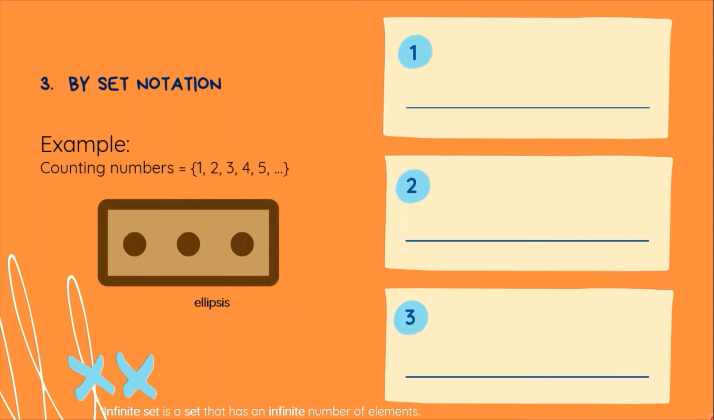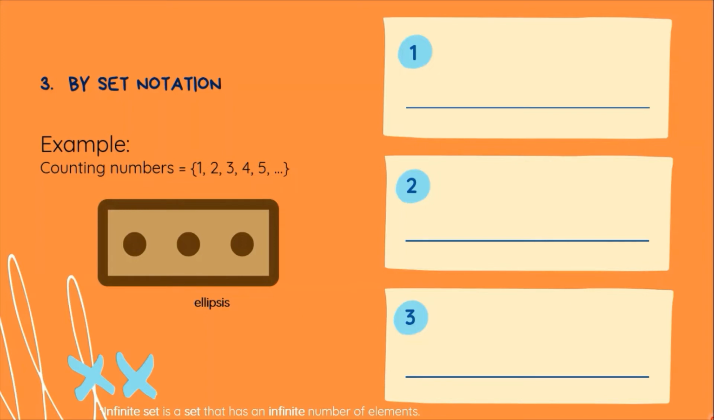Kaya natin ginagamit ang ellipsis to signify that the list goes on, but we're no longer listing them down because if we do, it will be very long. So, ang finite set at ang infinite set ay total opposites, magkabaliktad sila. However, the rule for writing both sets in set notation are just the same.